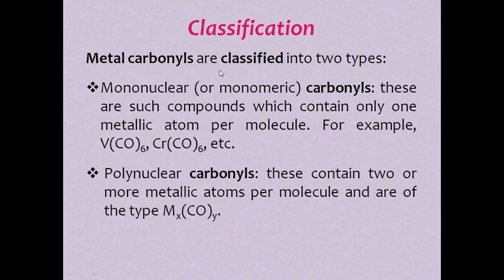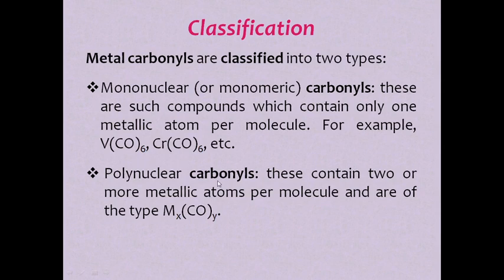Metal carbonyls are classified into two types: mononuclear carbonyls and polynuclear carbonyls. Mononuclear carbonyls are compounds which contain only one metallic atom per molecule. For example, vanadium hexacarbonyl has only one metal atom. Similarly, in chromium carbonyl, chromium is also one metal. So these are examples of mononuclear carbonyls.